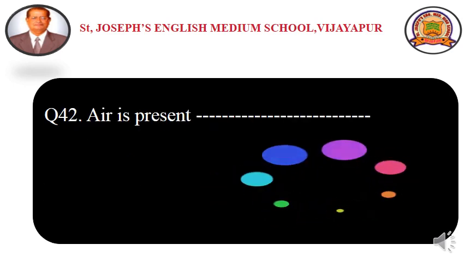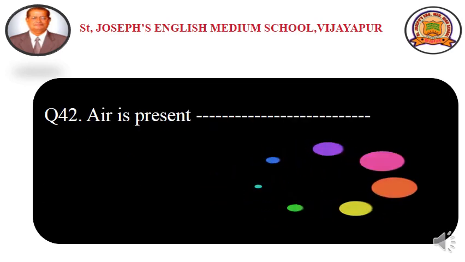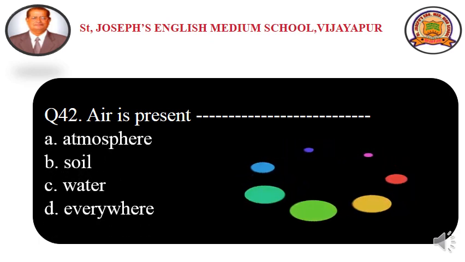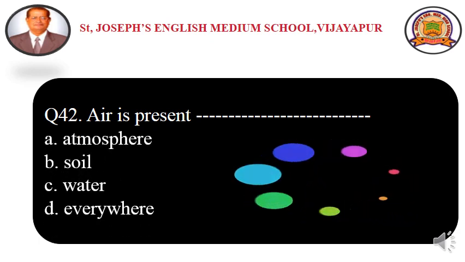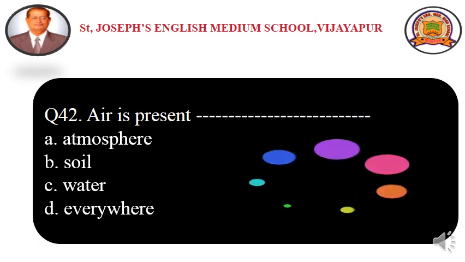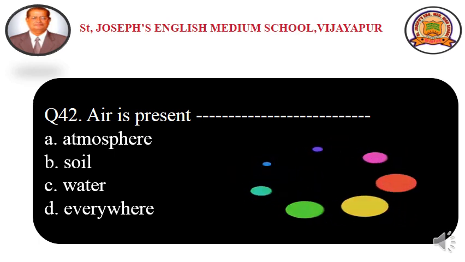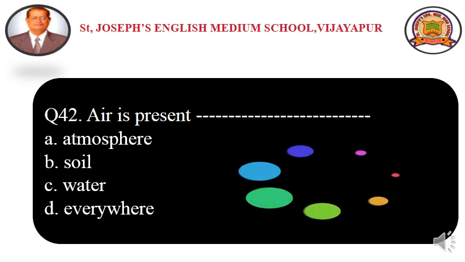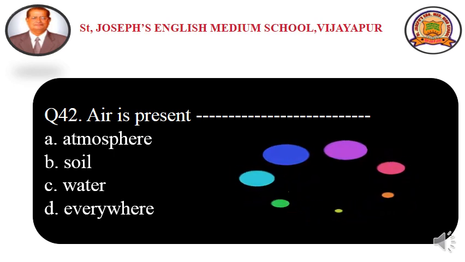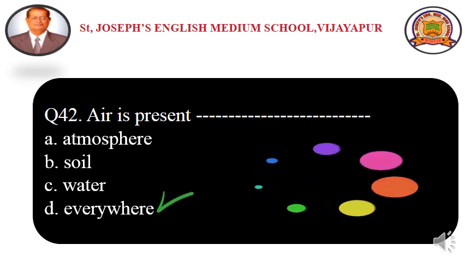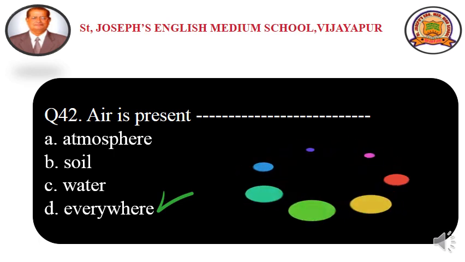Question number 42. Air is present dash. Option A, in the atmosphere. Option B is soil. Option C is water. Option D, everywhere. Air is present everywhere. Option D, everywhere is the correct answer.